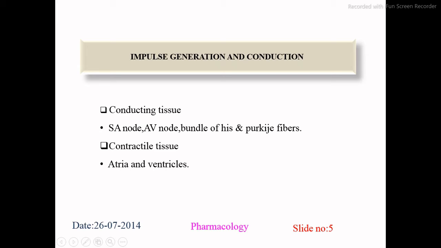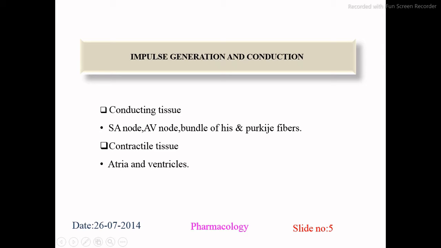It starts from the SA node, then to the AV node, then the bundle of His, then the Purkinje fibers. These are considered the conducting tissues, and for the contractile tissues, for the generation of blood flow, we have to consider atria and ventricles.